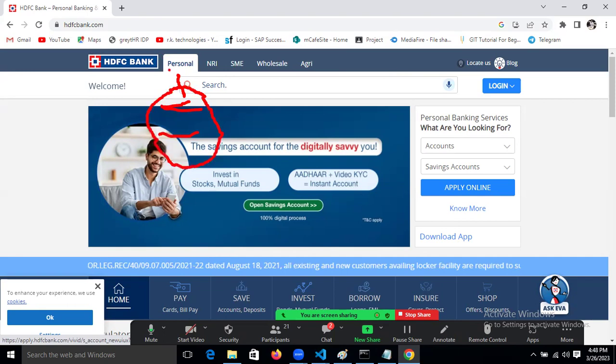We can understand this functionality for general users. Now this functionality is for NRI people, the millionaires and billionaires. Only for them this circle is there. And government schemes, whatever government schemes are related to this bank, that functionality will be available in this area.